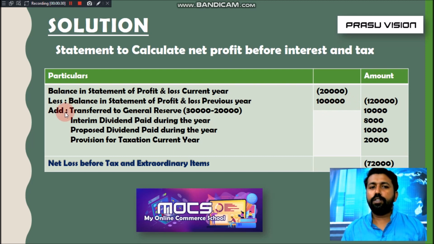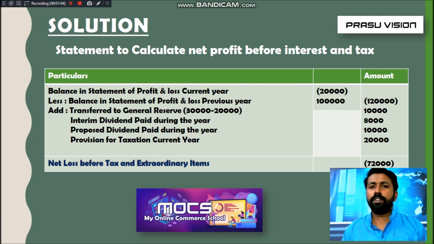And we have to adjust all other items. Transfer to general reserve 10,000. Interim dividend paid during the year 8,000. Proposed dividend paid during the year 10,000. Provision for taxation current year 20,000. And we will get net loss before tax and extraordinary items. So this is a small change. When the loss comes, it is not net profit, it is net loss before tax and extraordinary items.